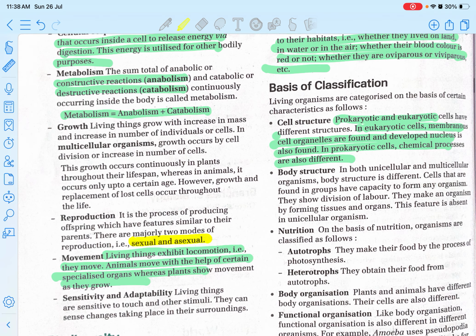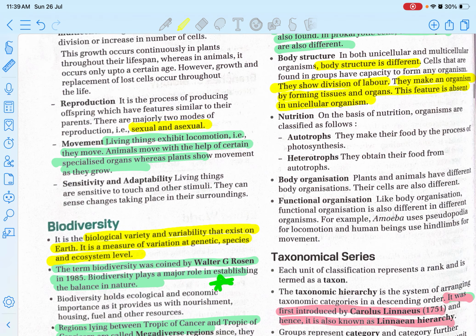Next is the body structure. Obviously, unicellular and multicellular organisms have different body structures, and multicellular organisms show division of labor, and they make an organism by forming tissues and organs. The feature is absent in unicellular organisms. Next, the mode of nutrition also changes. One is autotrophs and the other heterotrophs. We know that autotrophs make their own food by the process of photosynthesis, and heterotrophs obtain their food from autotrophs.